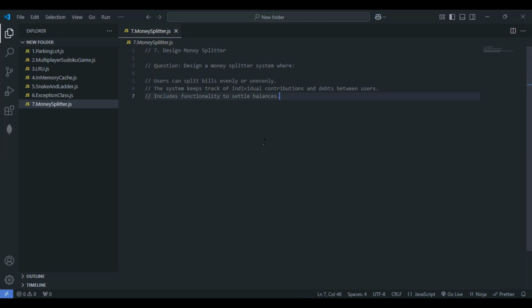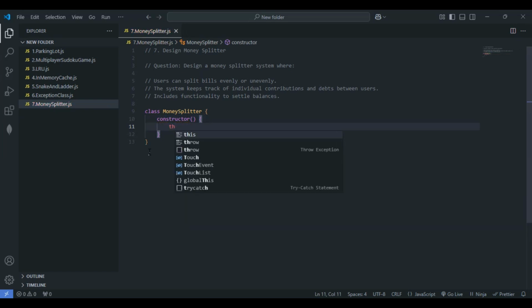So let's implement the same thing in the form of code. We are designing a money splitter, so I'll consider the class MoneySplitter. Within the MoneySplitter class, let me define the constructor. Inside the constructor we have to store the user as well as the balance of that particular user.